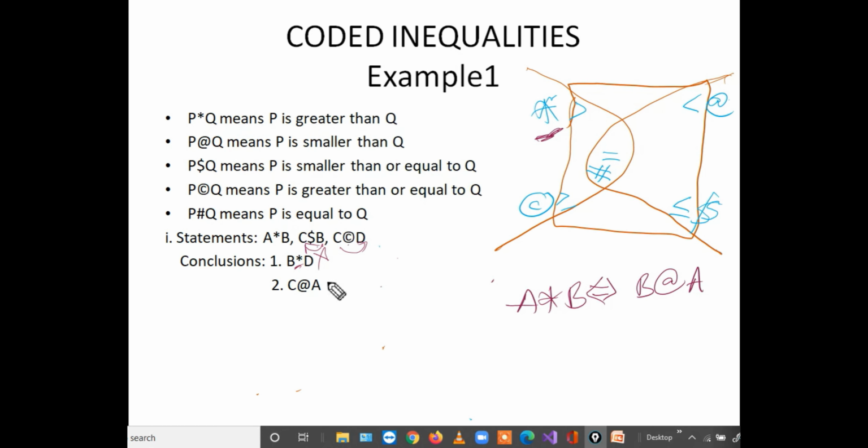Second, C to A. C is here, A is here. To get the relation between C and A, what are the common elements? B is common. So C to B is forward, but B to A is reverse.